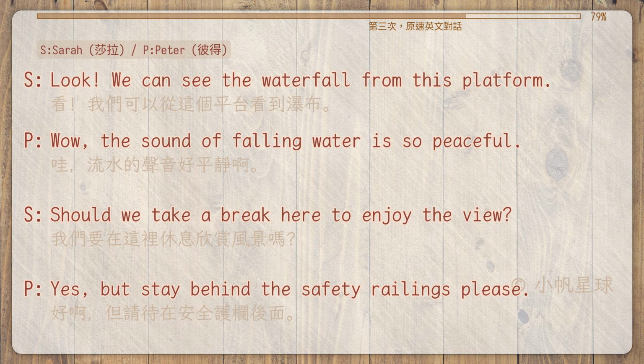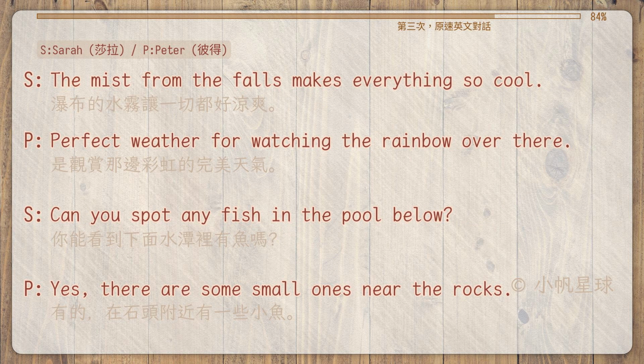Look, we can see the waterfall from this platform. Wow, the sound of falling water is so peaceful. Should we take a break here to enjoy the view? Yes, but stay behind the safety railings, please. The mist from the falls makes everything so cool. Perfect weather for watching the rainbow over there. Can you spot any fish in the pool below? Yes, there are some small ones near the rocks.